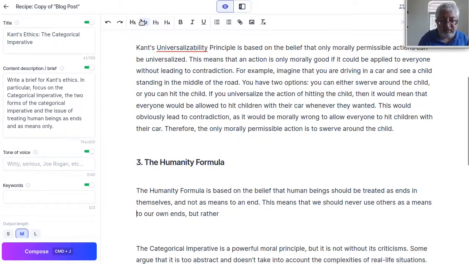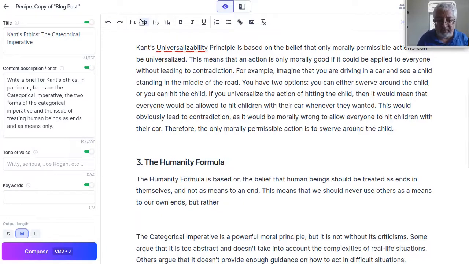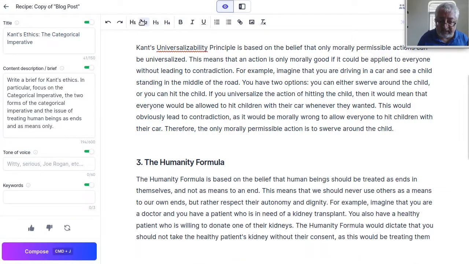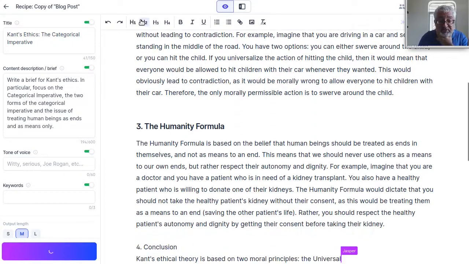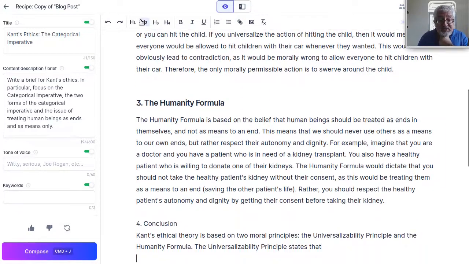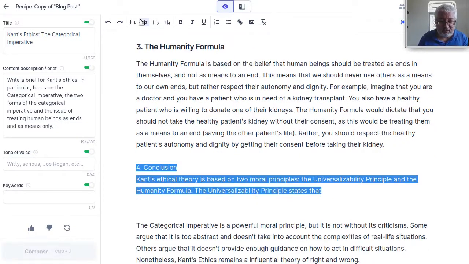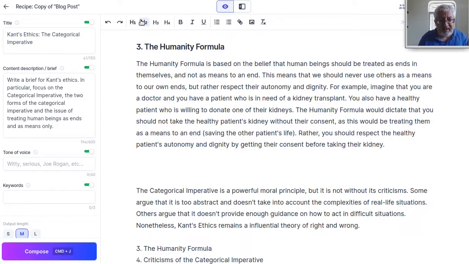Continue here. The humanity formula is based on the belief that human beings should be treated as ends. And again, an example, with a kidney transplant. And now he wants to launch into the conclusion. We don't want this yet. We want to go into the criticisms.